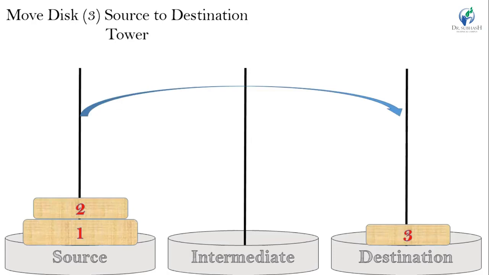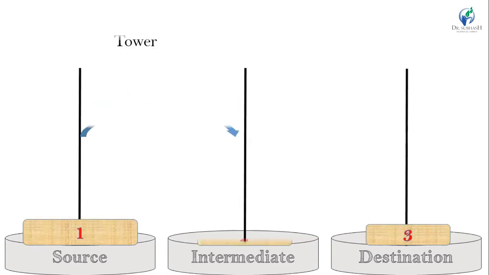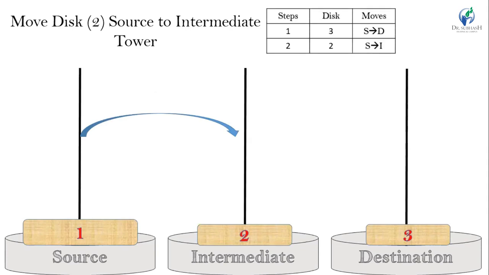So, in our first step, we select disk 3 and move it from source to destination tower. Now, next step is move disk 2 from source to intermediate tower. So in our second step, we select disk 2 and move it from source to intermediate tower.